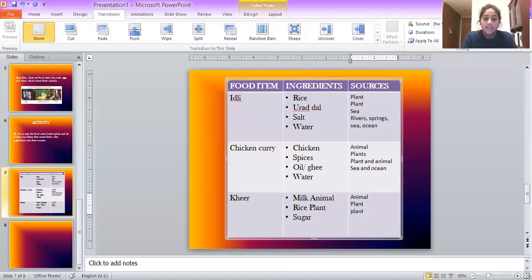So this is the activity. We spoke about 3 food items, their ingredients and their sources. Think about more food items that you eat on a daily basis. Think of their different ingredients, simple ingredients that you must be knowing about, and you can think about their sources.